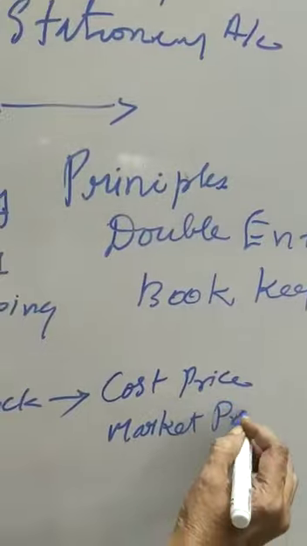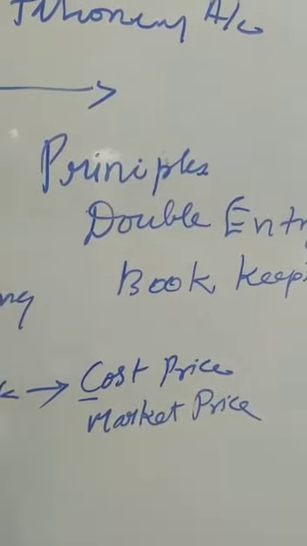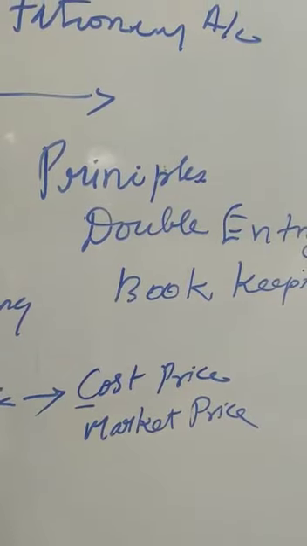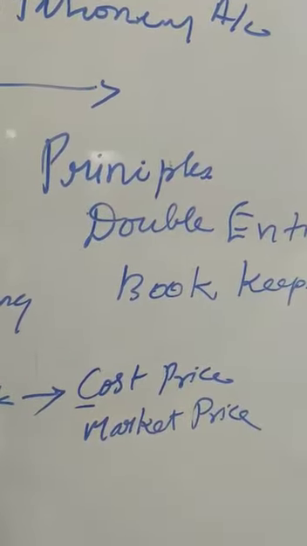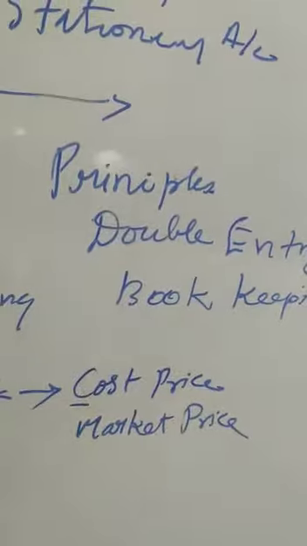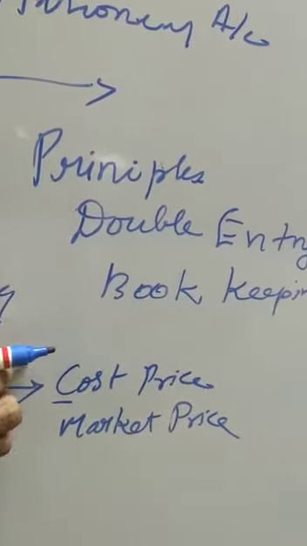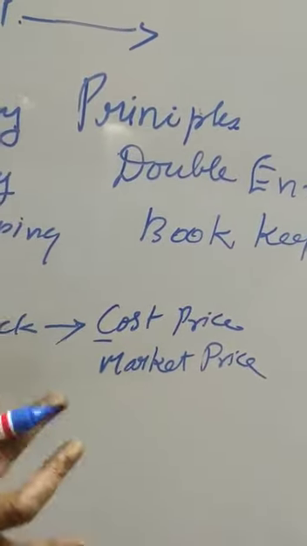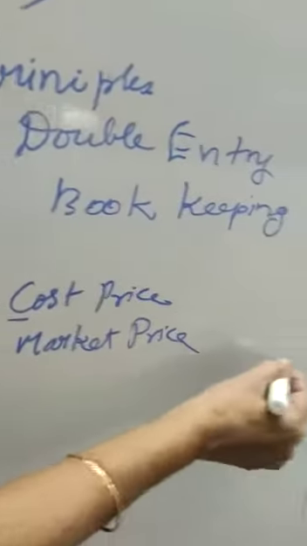If they follow the cost price in the first year, continuously they should follow the cost price only, so that the comparison with the previous year will be possible, and it will give the correct information. One year you are following market price, another year you are following cost price, it doesn't give the correct information to the people who are in need of the information.